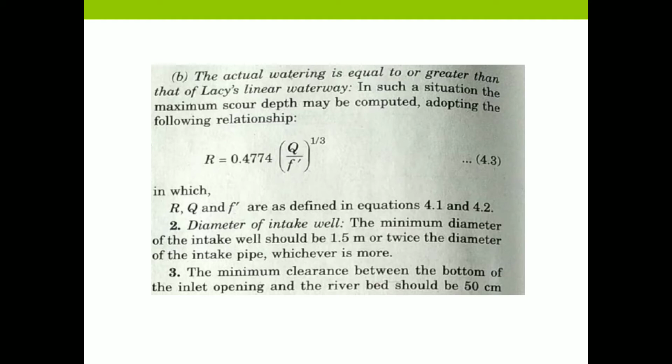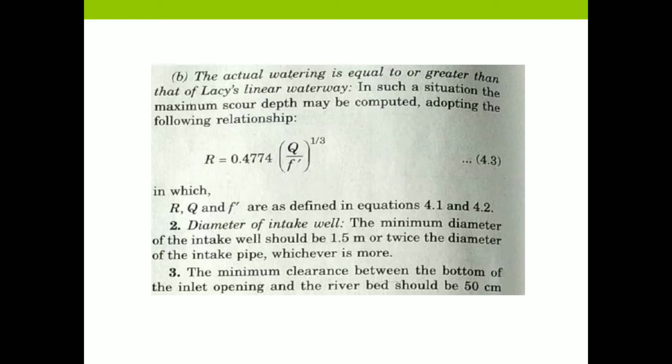Then the second situation is that the actual waterway is equal to or greater than that of Lacey's linear waterway. In such a situation, the maximum scour depth may be computed by adopting the following relationship, that is R is equal to 0.4774 into (Q by f dash) to the whole power 1 by 3, in which R, Q and f dash are defined as earlier.